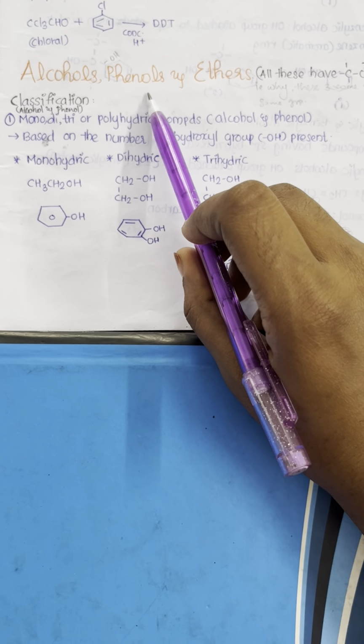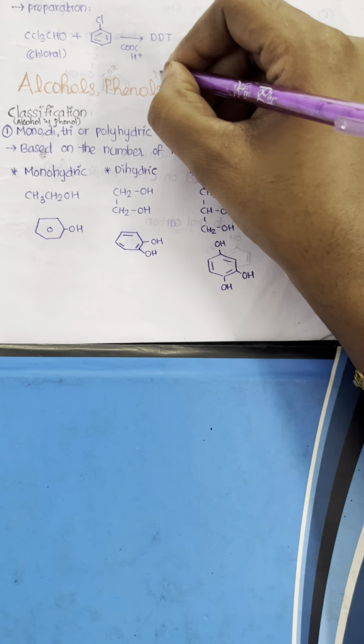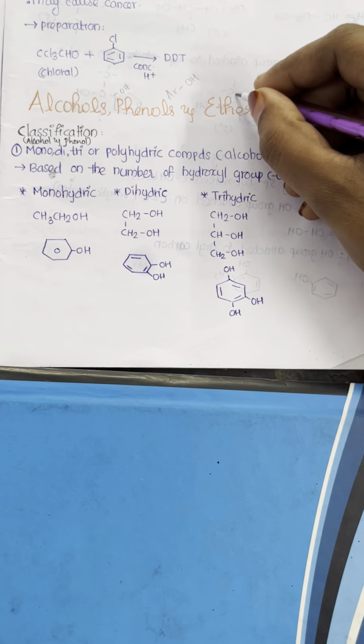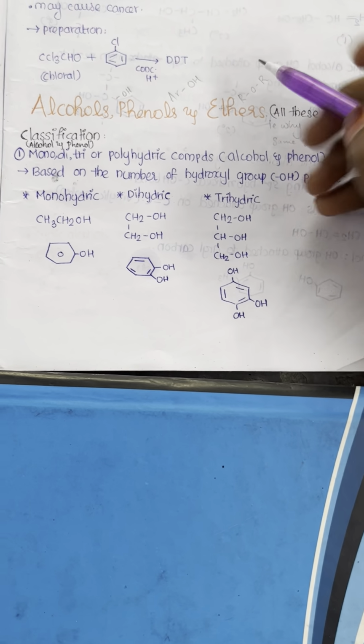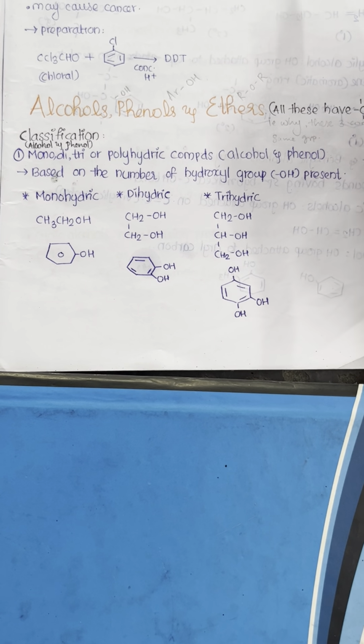For phenol it is ArOH. It is represented as Ar, aromatic ring connected to OH. Ethers means it is ROR, that is an oxygen in between two alkyl groups.